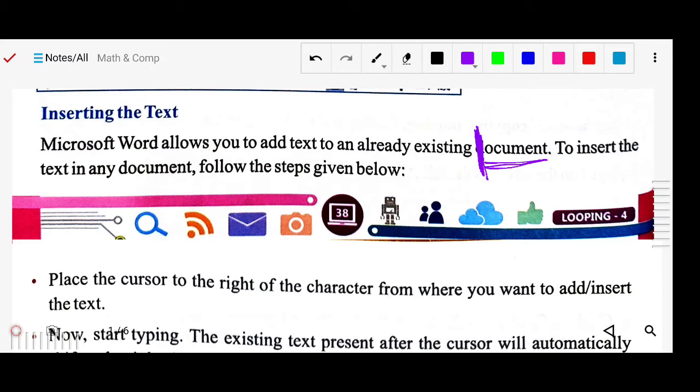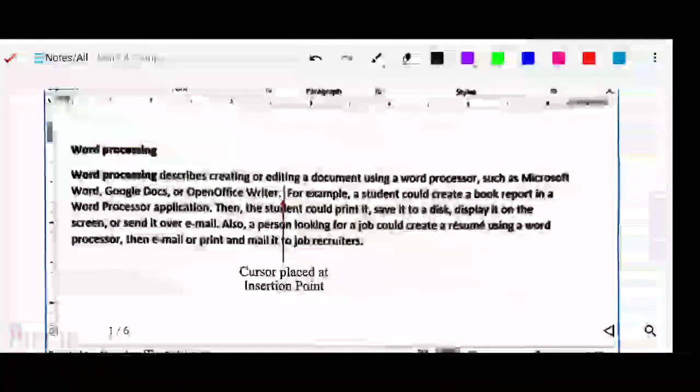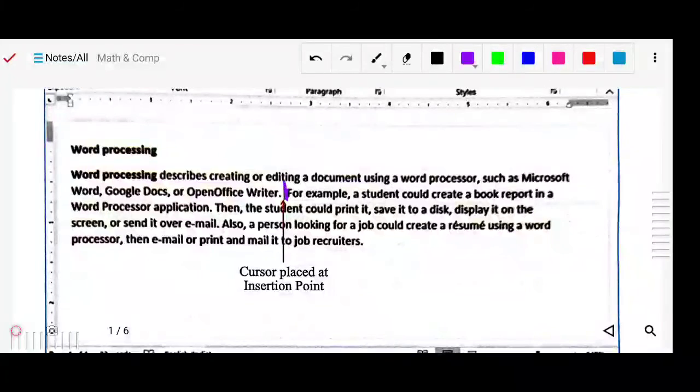Suppose you want to add this word, so with the help of the keyboard you simply type it, and that text will be added automatically, and also it will be wrapped. Like in this example, suppose you want to enter some text here, simply bring your mouse cursor here, and the cursor is placed at the insertion point.